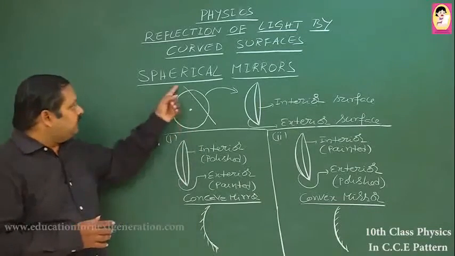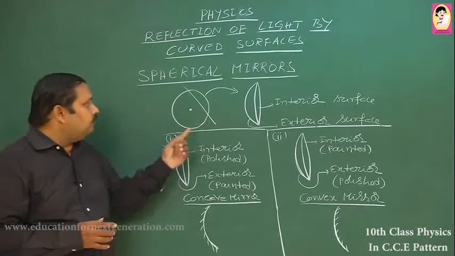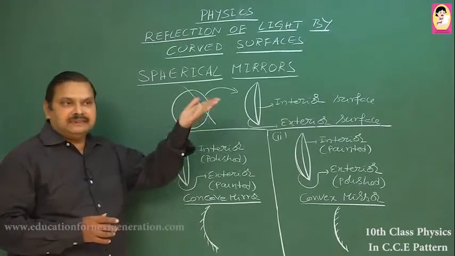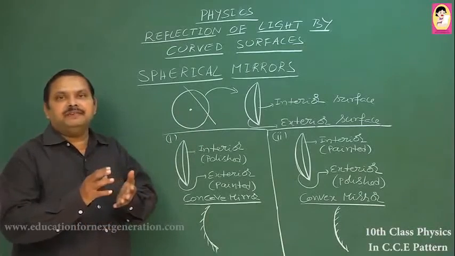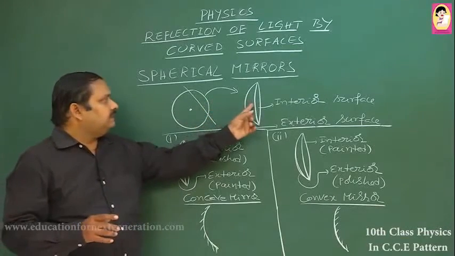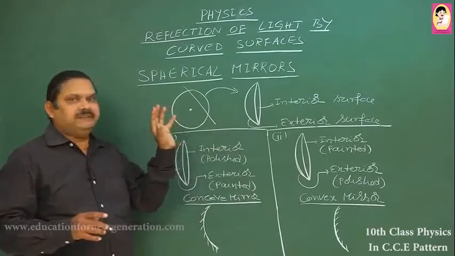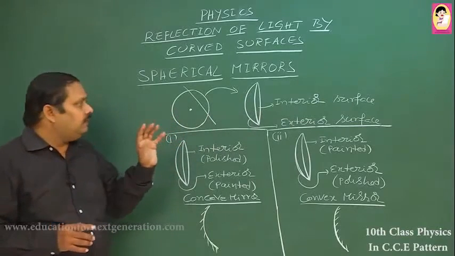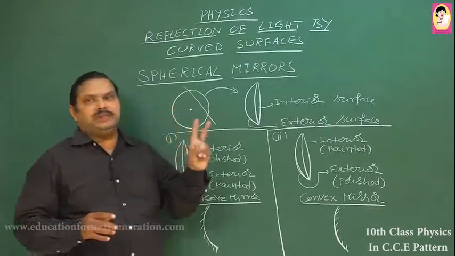Now, as shown in this figure, slice a small portion of the sphere. Slice out a small portion of the sphere, and it looks like this. So, the shape will be like this, like a dish. Okay. Now, it has two surfaces.